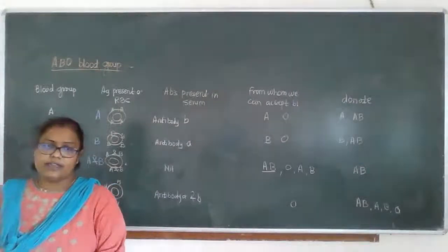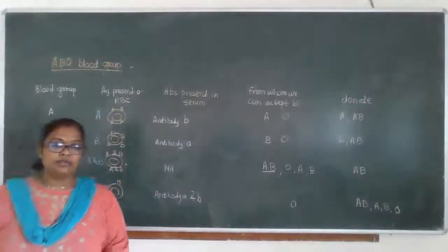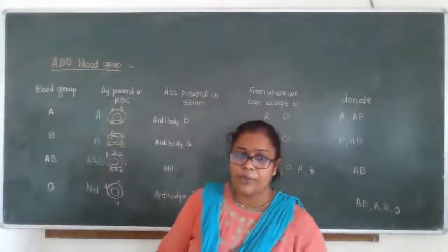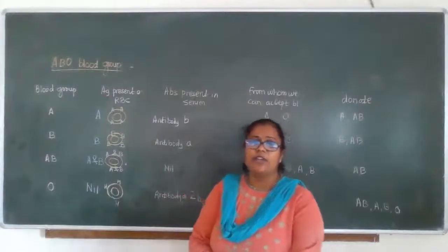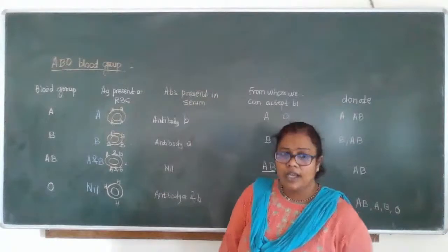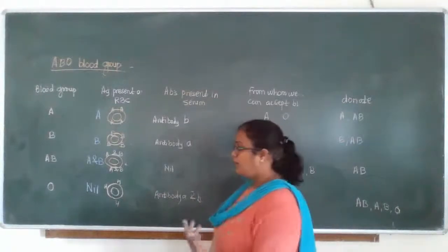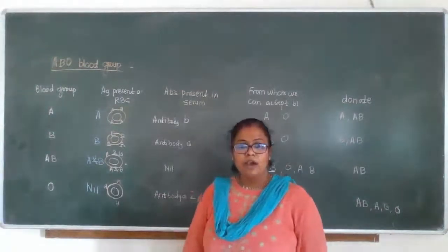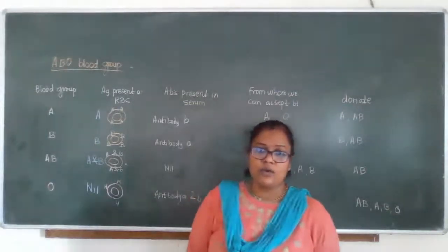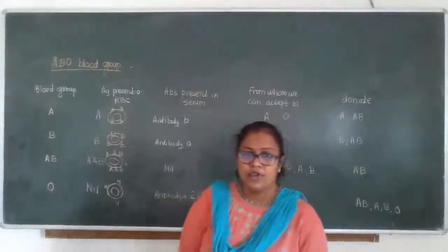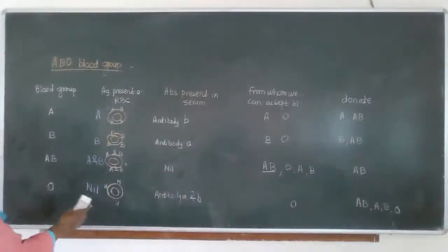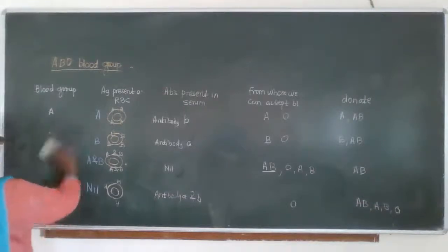So this is all related to the ABO blood group typing, and this ABO blood group system was given by Karl Landsteiner in 1902. Karl Landsteiner, De Castro, and Sturli put forth the Rh factor. Because of the discovery of the ABO blood group system, Karl Landsteiner was awarded the Nobel Prize. Okay, the next point we are going to study is the Rh factor.